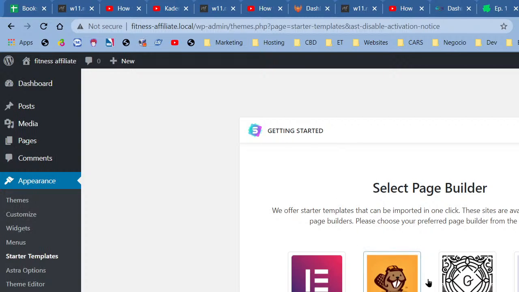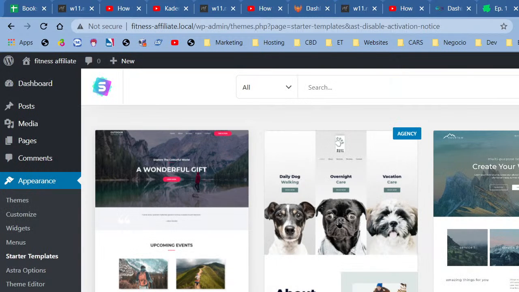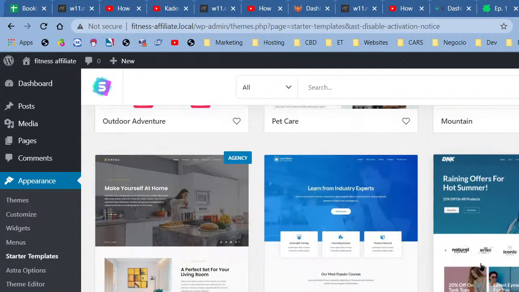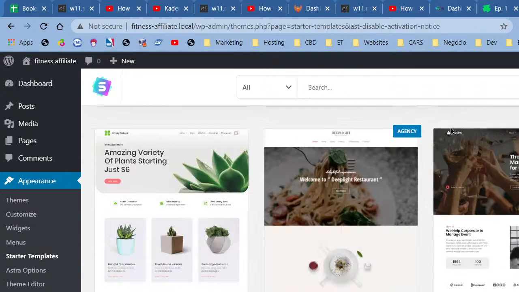All right, so for our page builder, we're going to be using Elementor. All right, and from Elementor, we're going to select a starter site. And these are pre-made websites that you can literally install and then go on your merry way, right? So we can actually do that. But we're going to be using the free ones and not the ones that have the agency tag. These ones are premium, like we have to pay to get those, right?